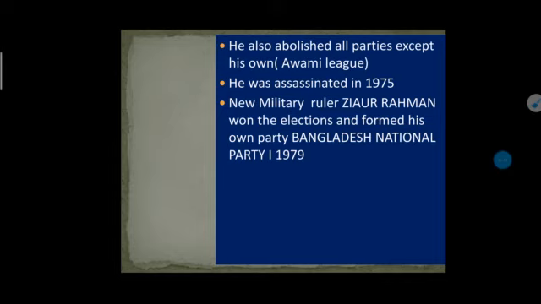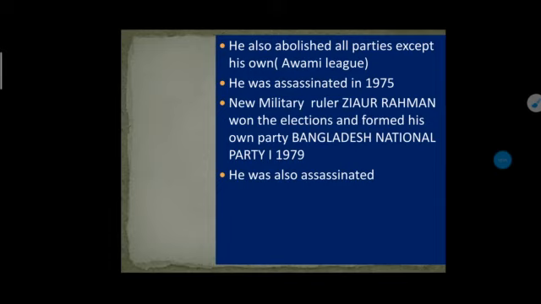So the military ruler came, won the election, and created his own political party, known as the Bangladesh National Party, in 1979.